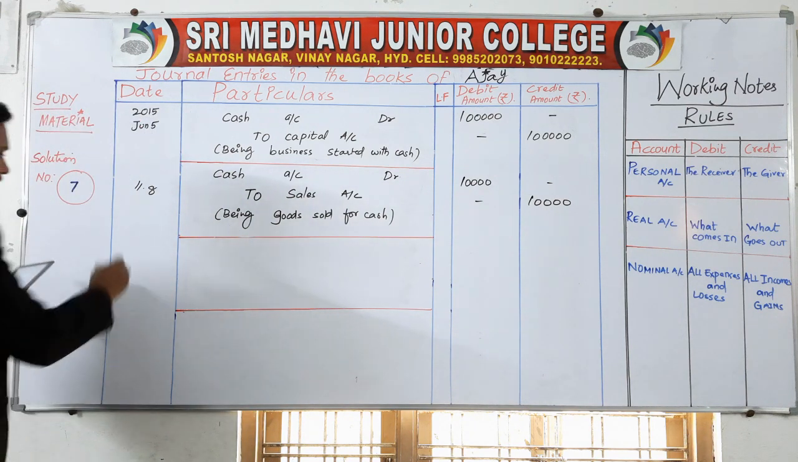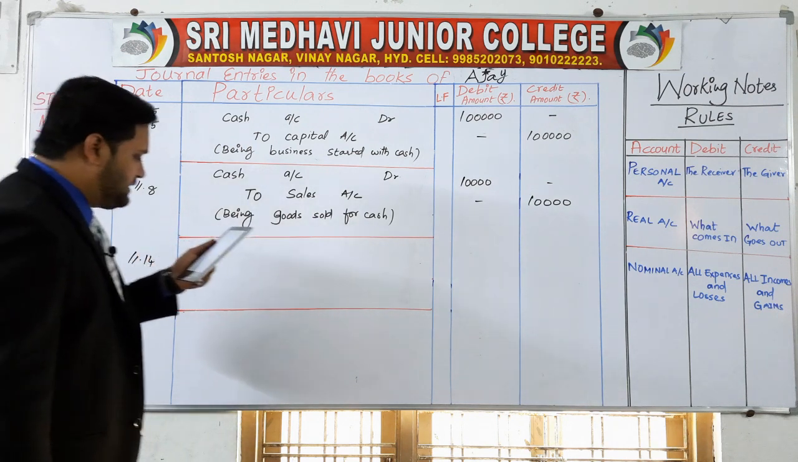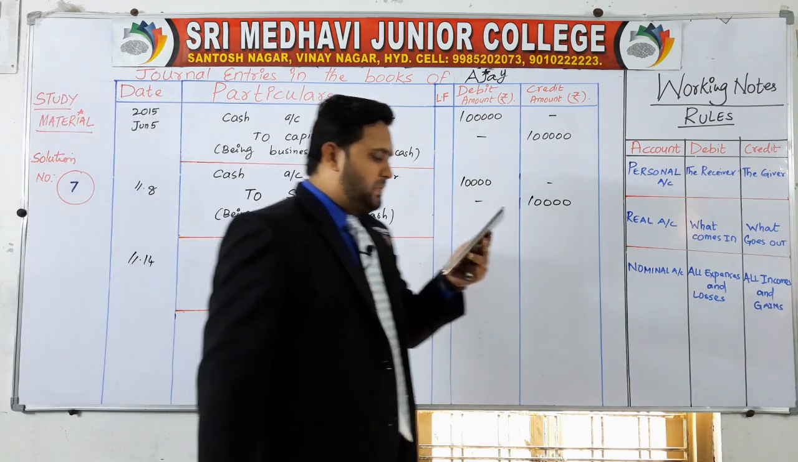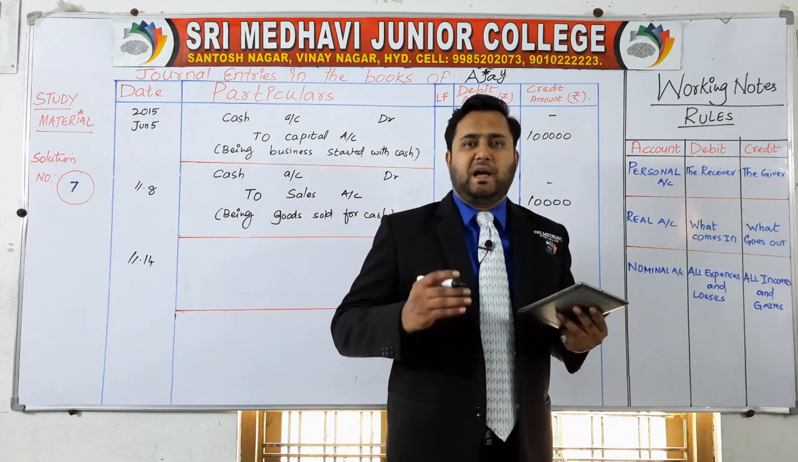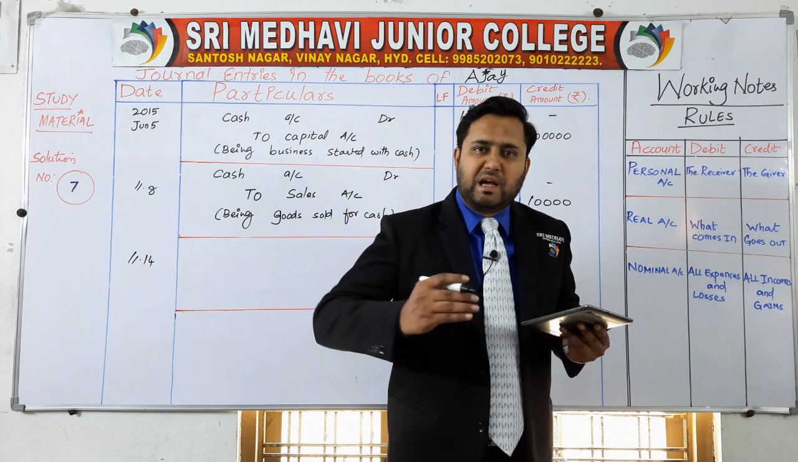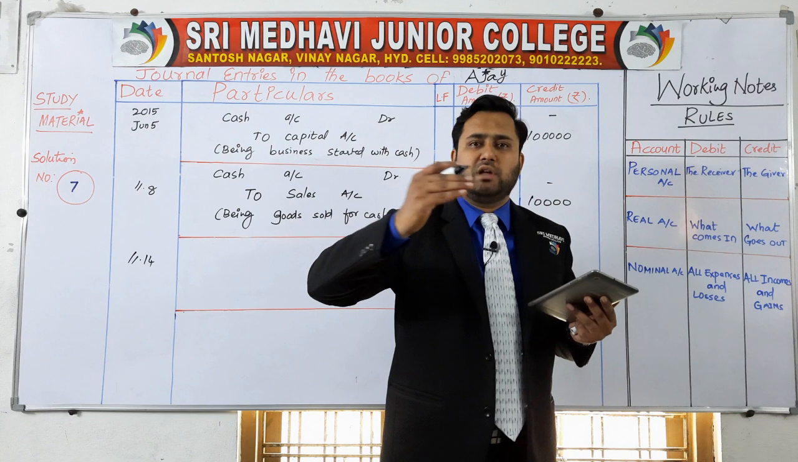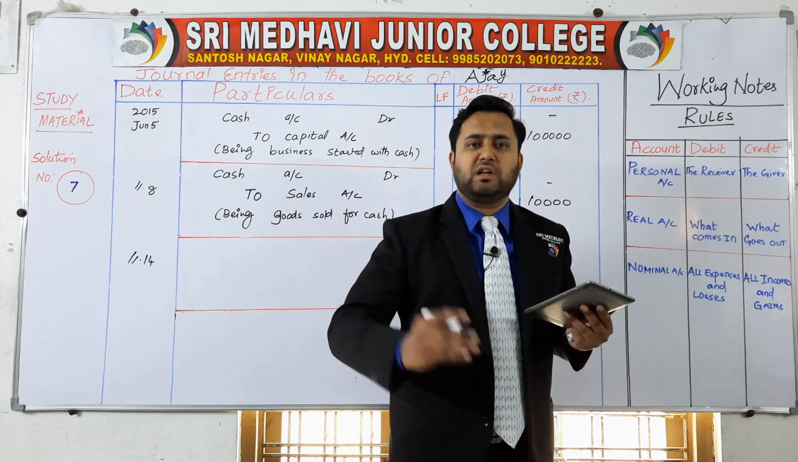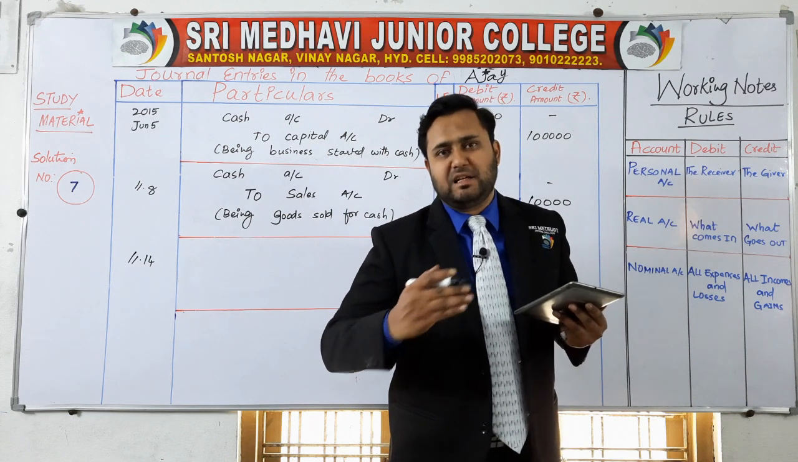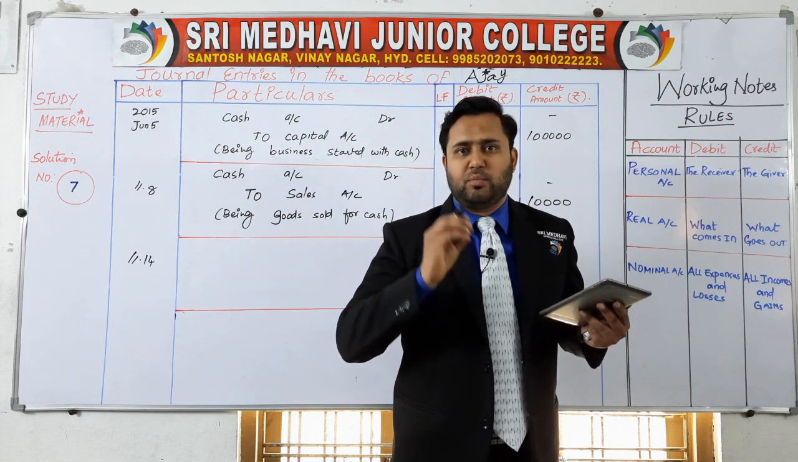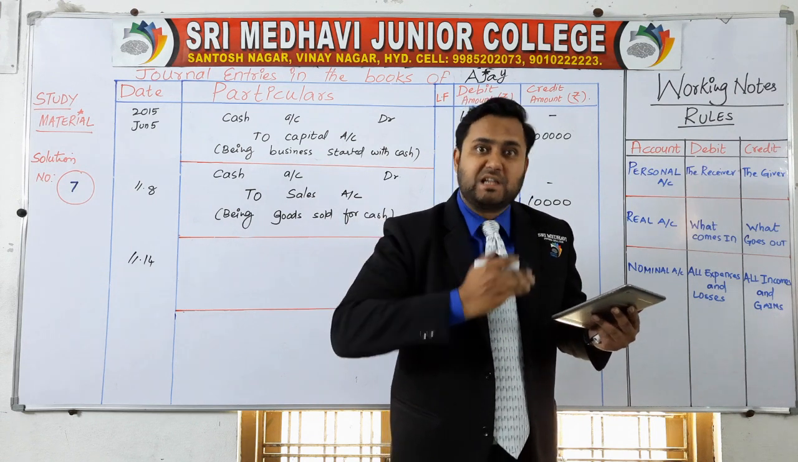On June 14th, the transaction is purchased machinery. As soon as you purchase the machinery, your cash goes out. As soon as you purchase the computer, your cash goes out. As soon as you purchase the furniture, machinery, computer, printer or any other asset, your cash goes out. Because if you purchase something, your cash goes out. If you sell something, your cash comes in.